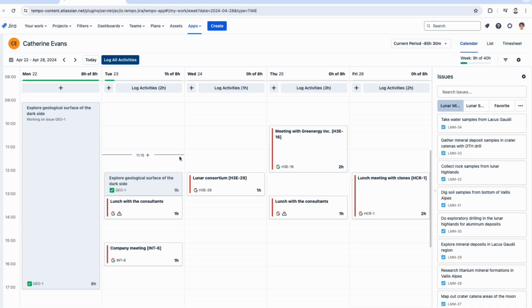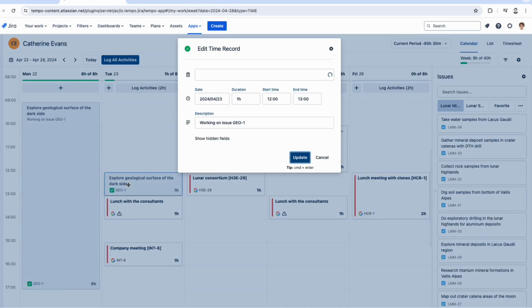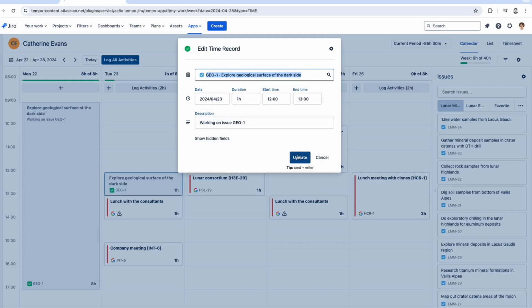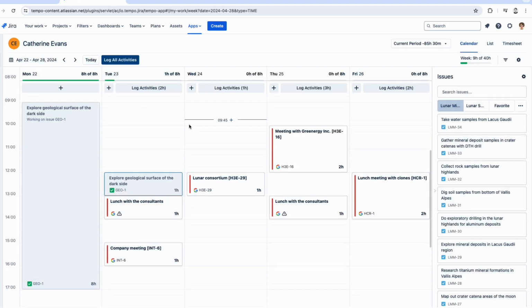Very easy. Now I also know the issue key for this issue is GEO1. So if I wanted to, instead of actually typing in the name of the issue, I could have just started doing that, GEO1, and that would log that issue as well.